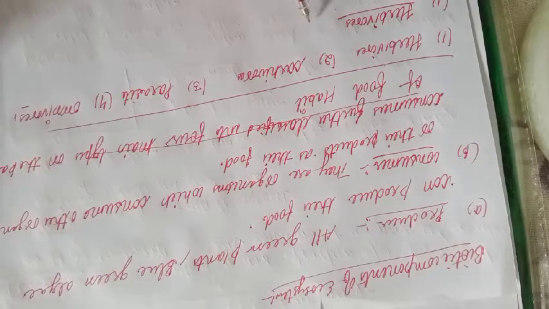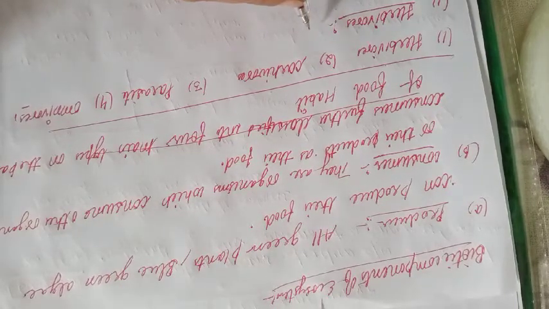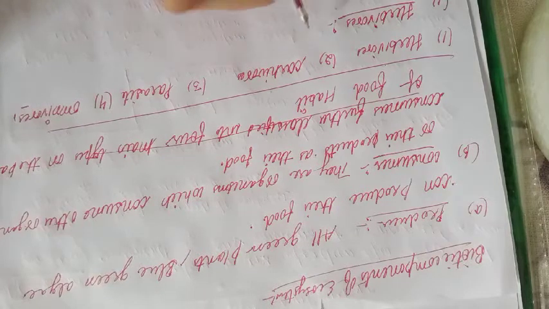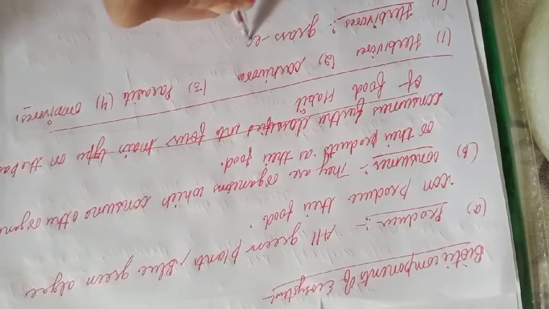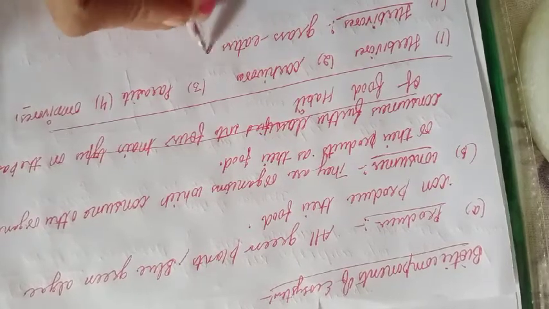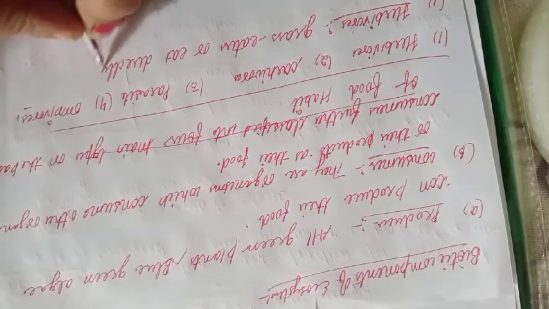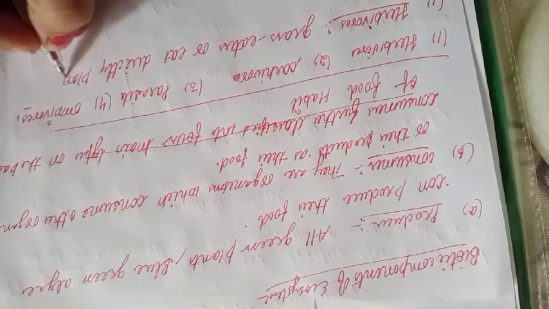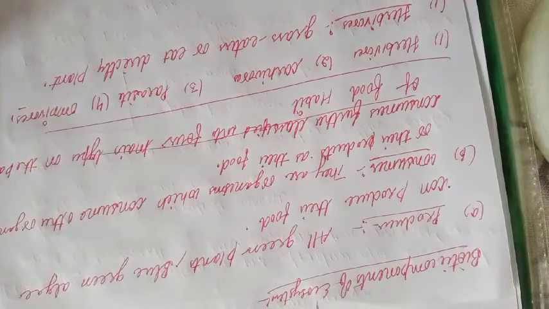These are organisms which get their food by eating the producers directly, like leaf eaters and grass eaters. They eat plants directly. So those are known as herbivorous.